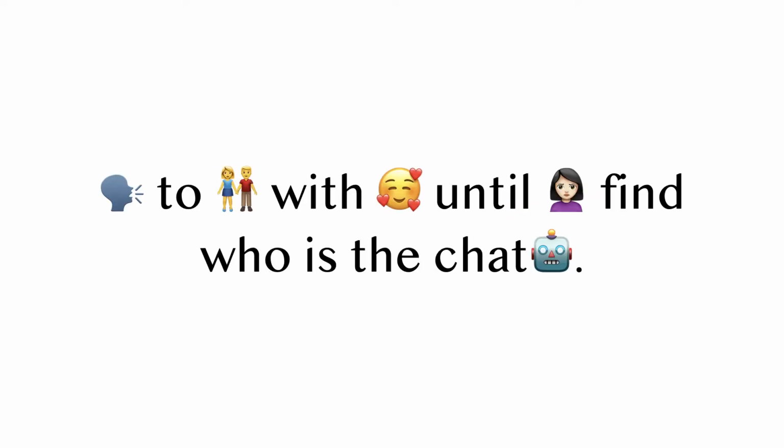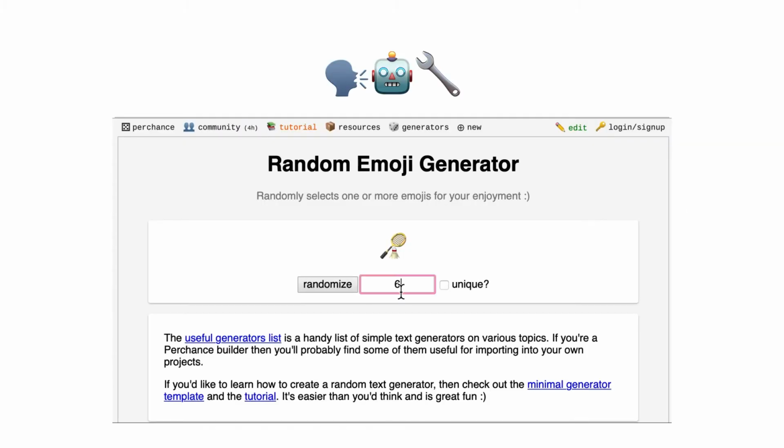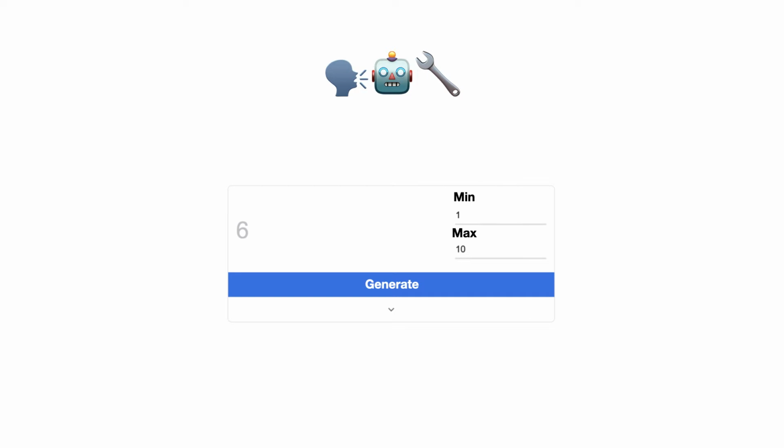So the goal of this project is to chat to people with emoji until the human finds who is the chatbot. For the chatbot tool, I use two generators. The first one is the emoji generator, and as the emoji generator needs a number to decide how many emojis are generated, I have a second number generator to set the minimum and maximum number that will be generated. And the maximum number I put here is 10, because I think normally people won't type so many emojis in a sentence.